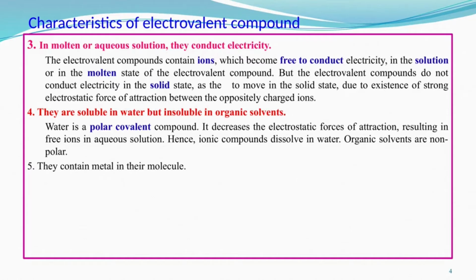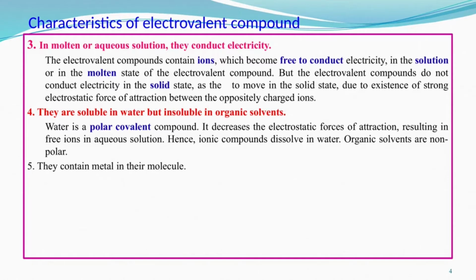When they are in the molten state, they break down into ions. But electrovalent compounds do not conduct electricity in the solid state, as the ions do not move in the solid state due to the existence of strong electrostatic force of attraction between the oppositely charged ions.